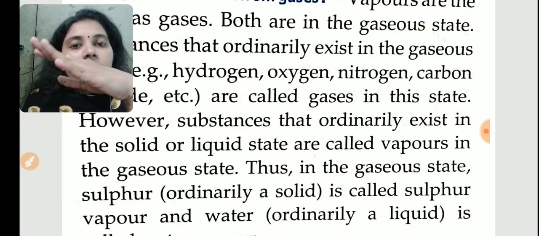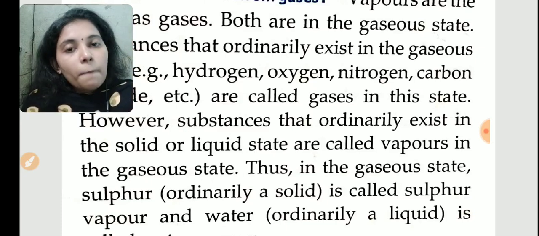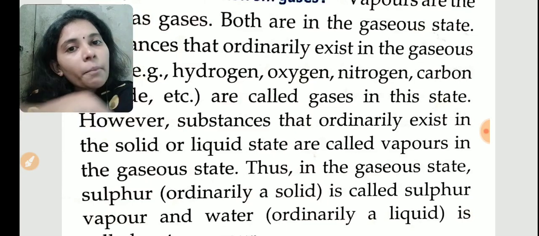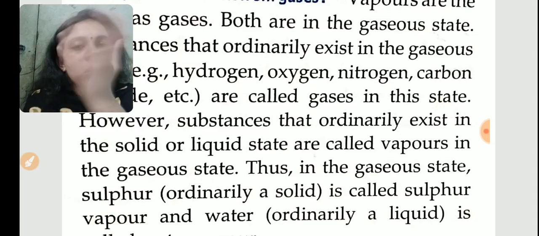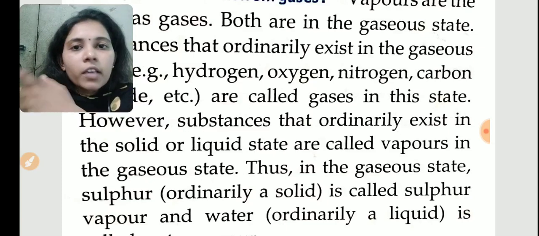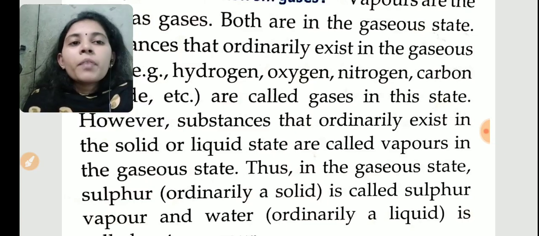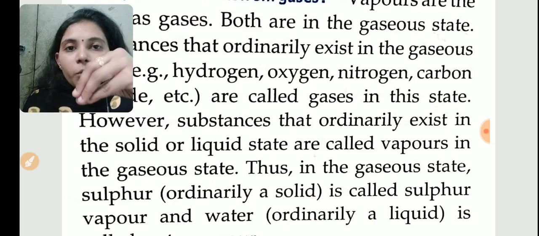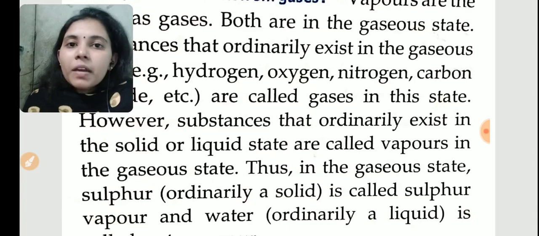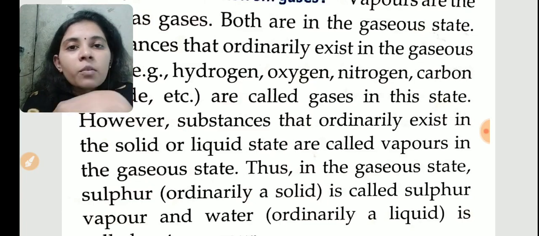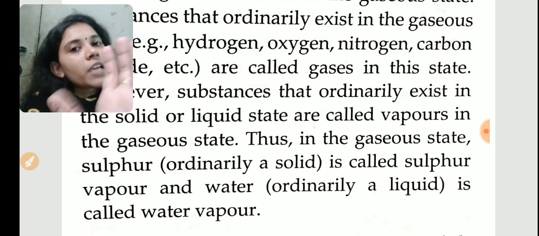Understand? Gases means they will exist in gaseous form at all times. Vapor means when we are cooling, they will come back to solid or liquid state. But when we are cooling oxygen gas, will it become oxygen solid or oxygen liquid? We cannot form it, or we have to compress it at very high pressure. That much detail we don't want to study. So gases means those substances which will not change to solid or liquid form, but vapor means those substances which can convert back to solid or liquid form. But altogether we will name it the gaseous state only.